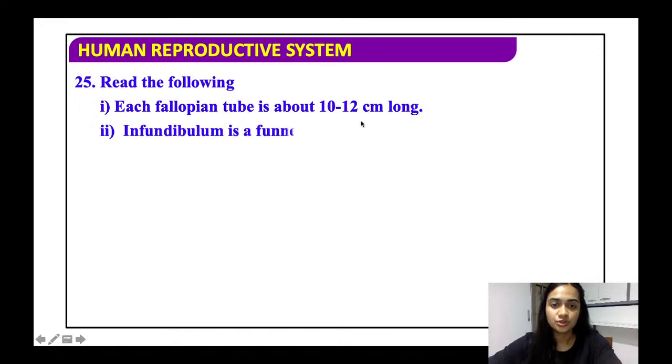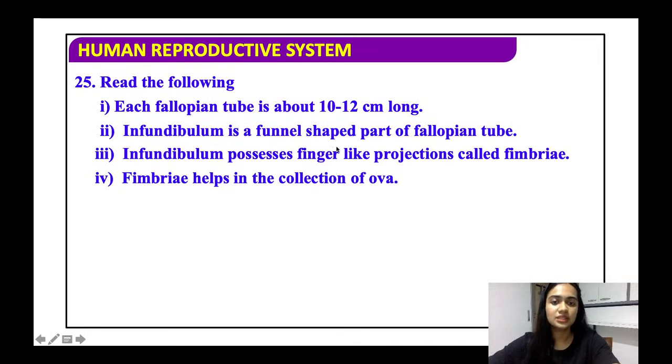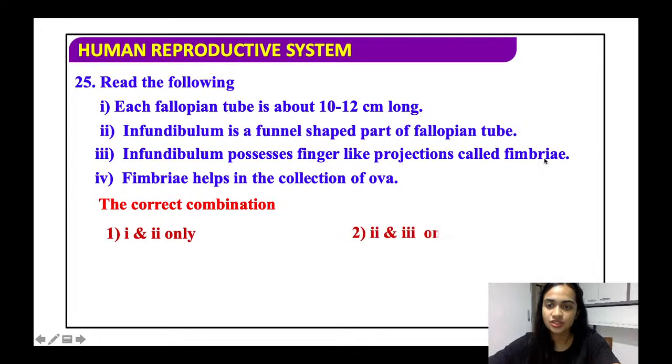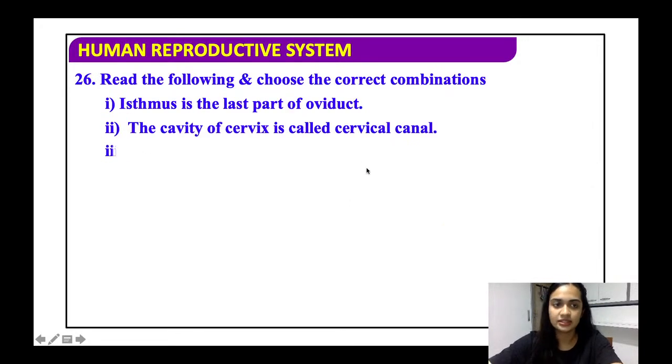Each fallopian tube is about 10 to 12 centimeters long. Yes. The infundibulum is a funnel-shaped part of the fallopian tube. Absolutely right. The infundibulum possesses finger-like projections called fimbriae. Yes, it is what holds the ovary. Fimbriae help in the collection of the ova. Right. So all again is correct.